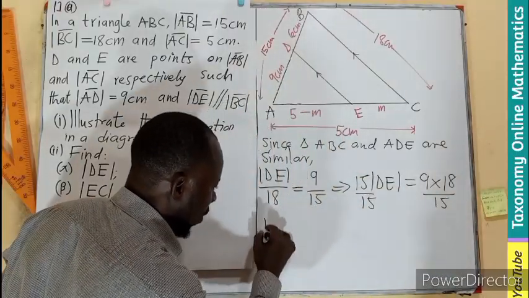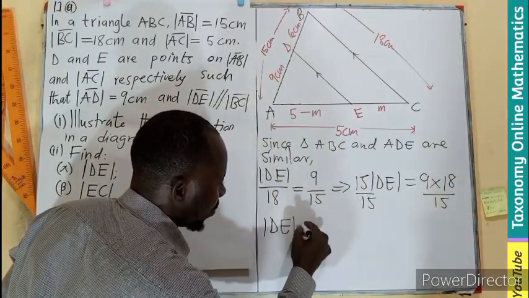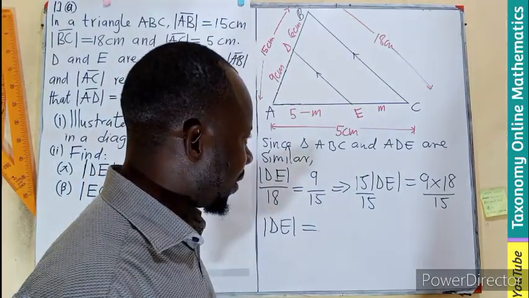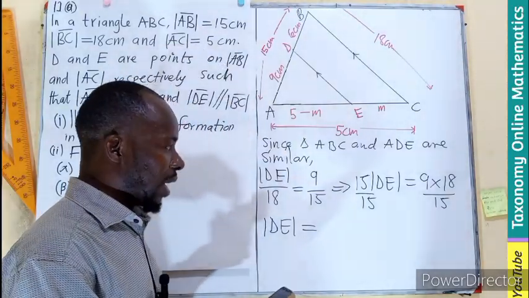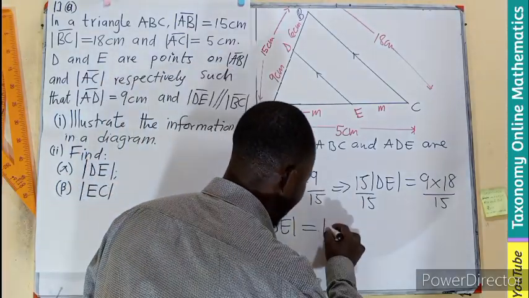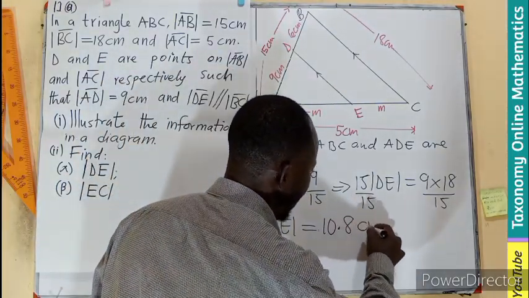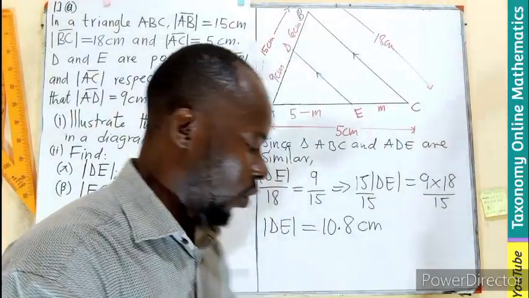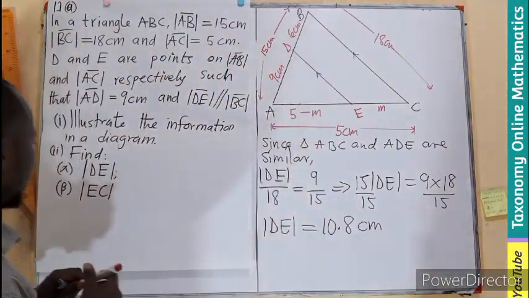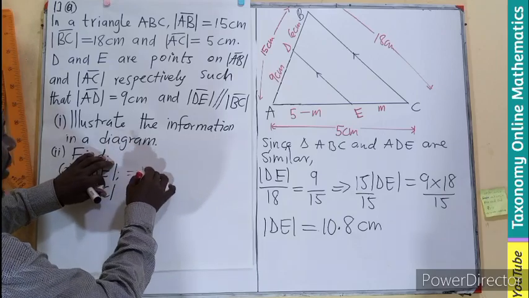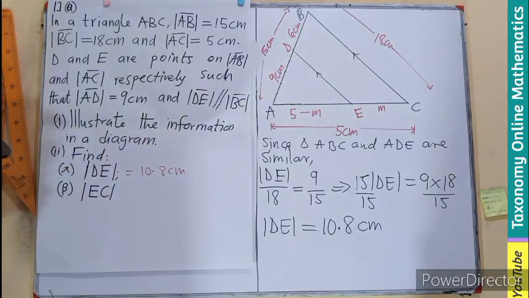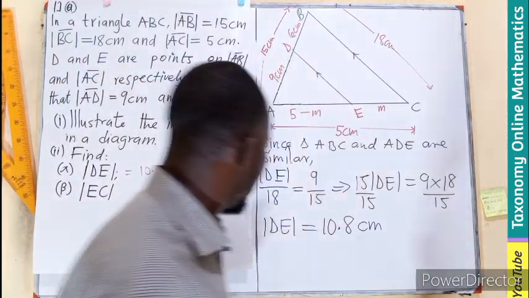The length of DE will be, when you multiply 9 by 18, we have 162 divided by 15. That will give us 10.8 centimeters. So the length we are looking for in this place is just going to be 10.8 centimeters, right? Now the next is to find